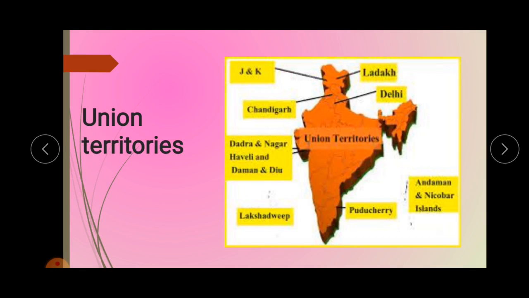Now let's count them. 1, 2, 3, 4, 5, 6, 7 and 8. It means there are total 8 union territories in India.